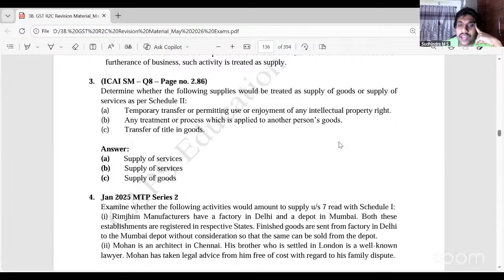Jan 25 MTP. Examine whether the following activities would amount to supply under Section 7 read with Schedule 1. Rim Gym manufacturers have a factory in Delhi and a depot in Mumbai. Both these establishments are registered in respective states. Finished goods are sent from factory in Delhi to Mumbai depot without consideration so that the same can be sold from the depot.